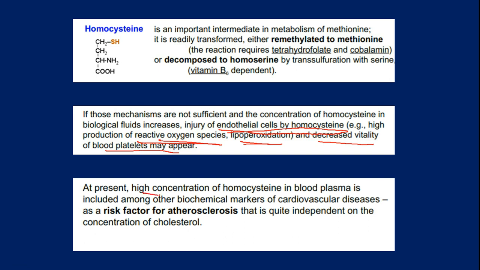At present, high concentration of homocysteine in blood plasma is one of the risk factors for atherosclerosis. In cardiovascular diseases, especially atherosclerosis, homocysteine concentration in blood plasma increases, so it can be considered a disease biomarker for atherosclerosis.